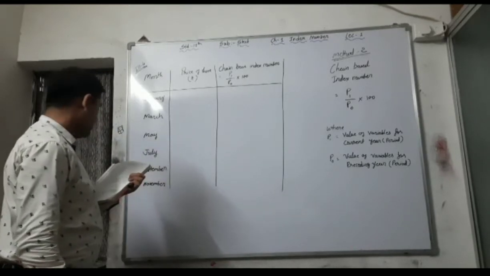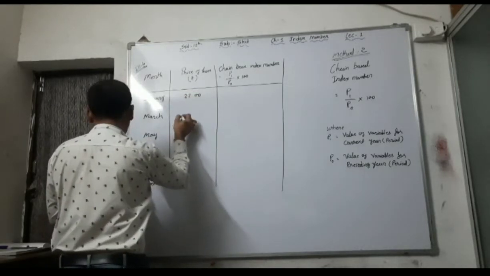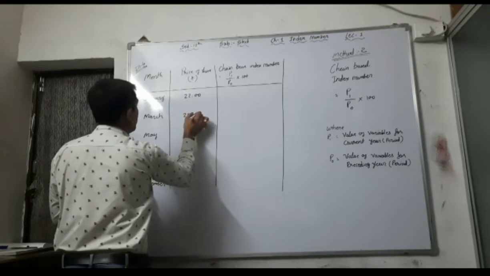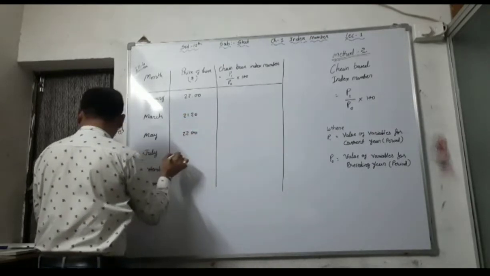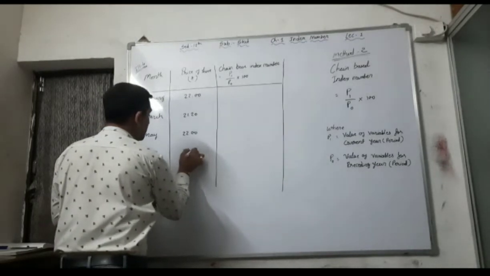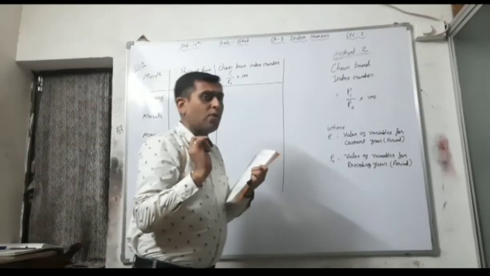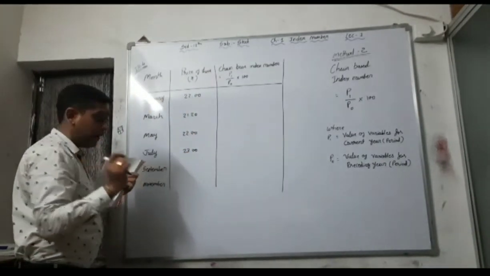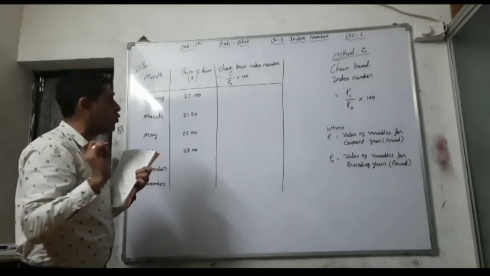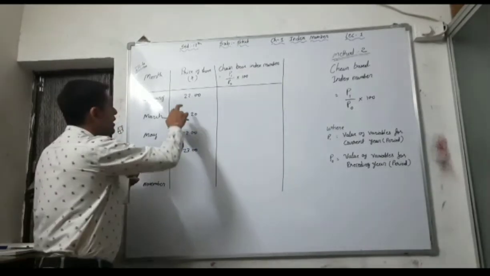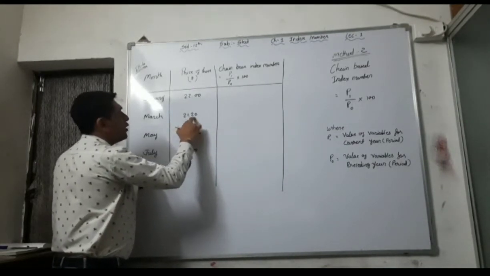Then write down the prices, that is 22, 21.20, then 22 again, then 23. Whenever data is given in points, you have to write all the data in points. If there is no amount after the point, you have to write 00. That is here 22.00. Then in March 21.20.